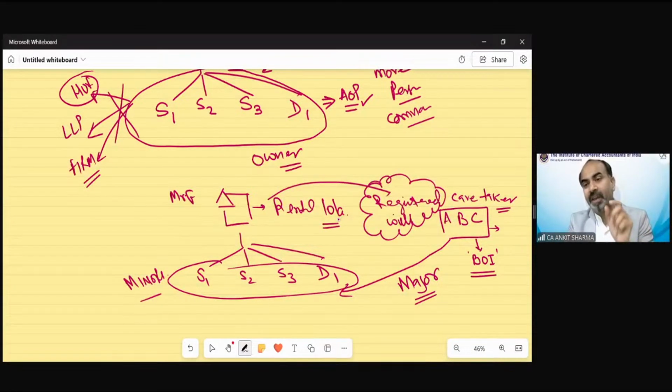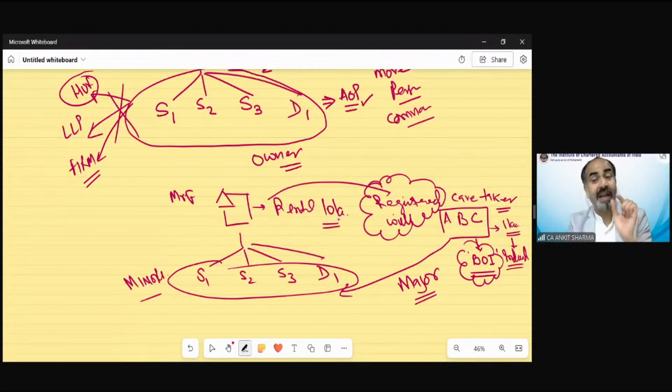It is written that ABC will receive 1 lakh rupees each per annum for this caretaking work. Now this 1 lakh would be the individual income of A, B, and C. On this 1 lakh rupees, ABC will pay tax out of their pocket, and for that they will be treated as individual. Understand?